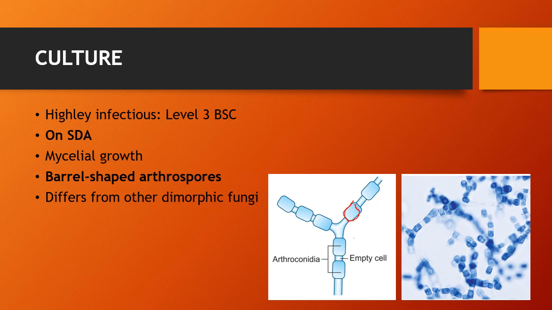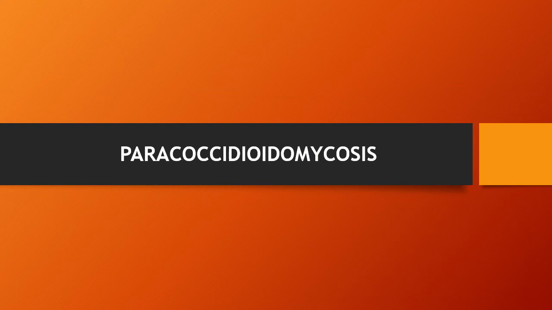It differs from the other dimorphic fungi because this is not a dimorphic fungus. At 25 degrees Celsius and 37 degrees Celsius, this fungus is in mold form at both temperatures. This is how this fungus differs from the other dimorphic fungi. So this is about coccidioidomycosis.